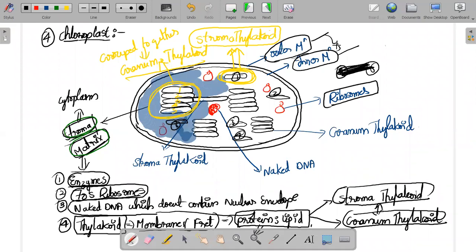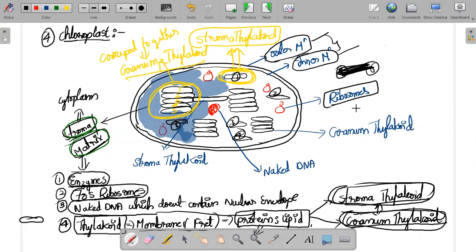Thylakoid membranes बोल के रहते, that is an important one. If they are present in single, they are called the stroma thylakoid. अगर single रहे तो उनको stroma बोलते हैं. अगर group में रहे तो they will be called granum thylakoid. If they are present in group put together, they will be called granum thylakoid. And now here comes the most important.